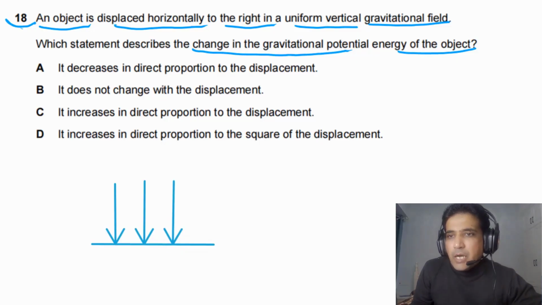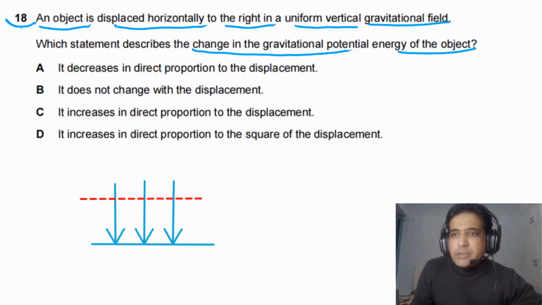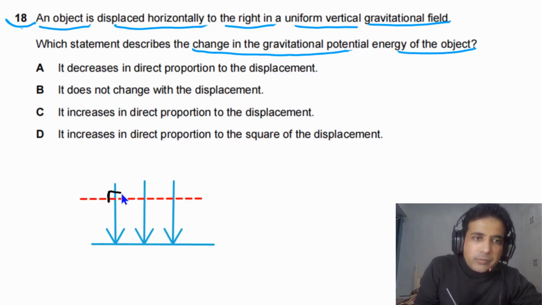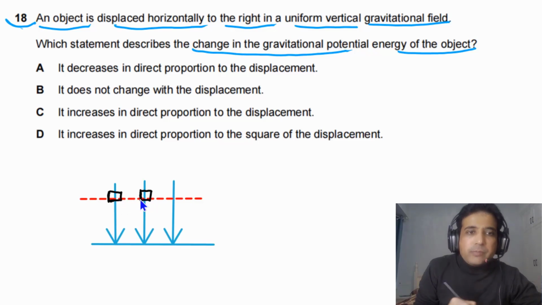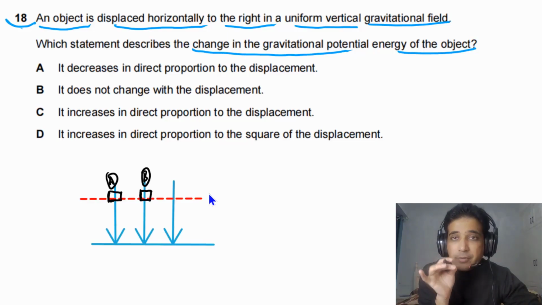Now we can also draw one dotted line to show we move the object horizontally. This is at the same level, the height is the same. Imagine we place a mass at this point, and we move this mass to the right to this location. Let's say this is position A and this one is B. In this case, is any work done by gravity or not? You will say the work done by gravity is 0 because gravity is acting vertically down. If the work done by gravity is 0, it means there is no change in gravitational potential energy.